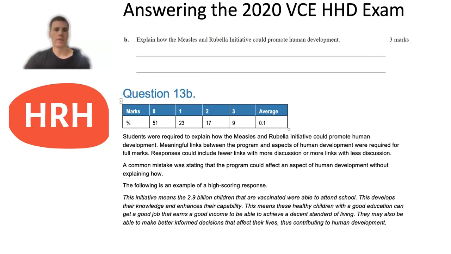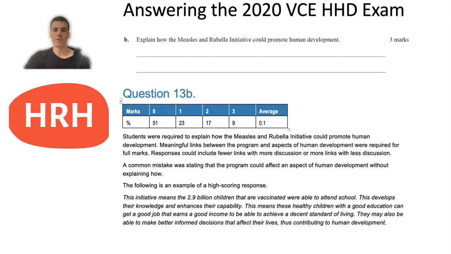In the examiner's report, it said that meaningful links between the program and aspects of human development were required for full marks, and that responses could include fewer links with more discussion or more links with less discussion. They've given an example of a high scoring response, and that mentioned the initiative means that 2.9 billion children are vaccinated and therefore could attend school, which could help them to develop their knowledge and enhance their capabilities, which are phrases from the human development definition.